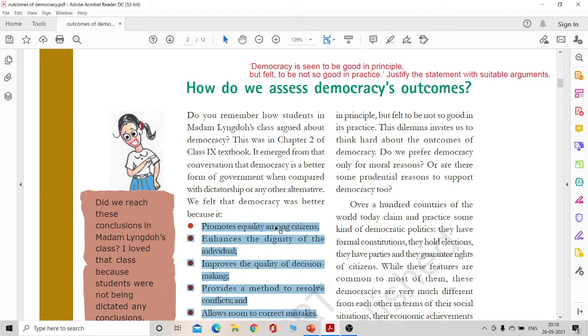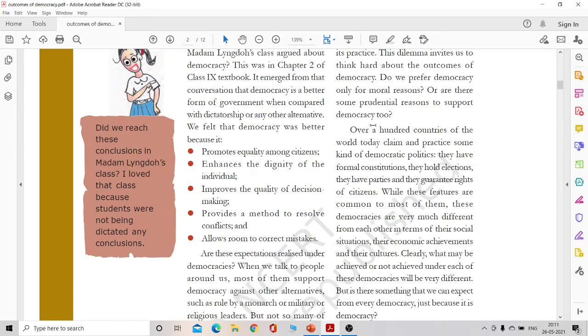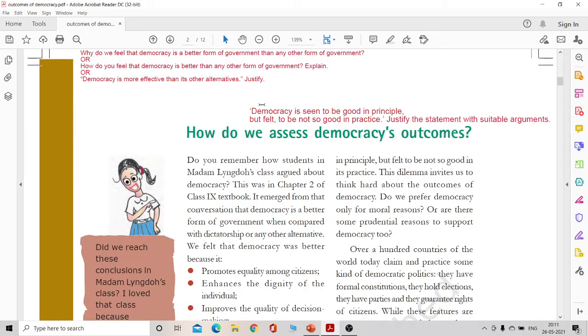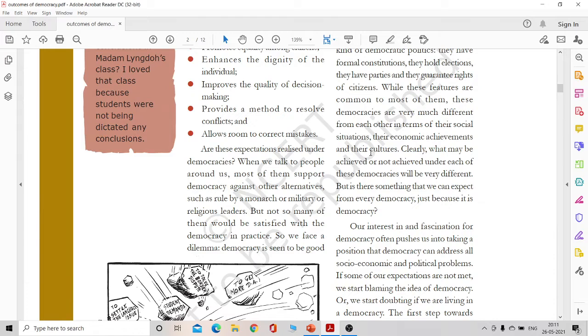Right? Now, a very important question that we will next discuss is, democracy is seen to be good in principle but felt to be not so good in practice. So justify the statement with suitable arguments. This particular sentence is actually taken directly from the textbook, right?